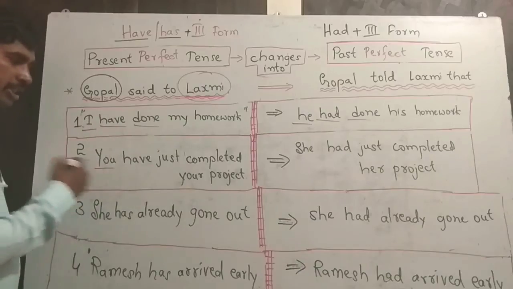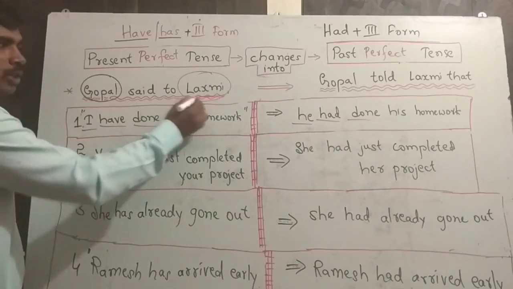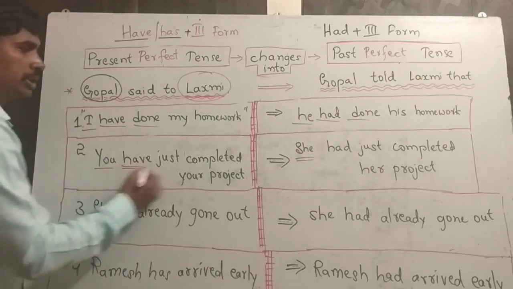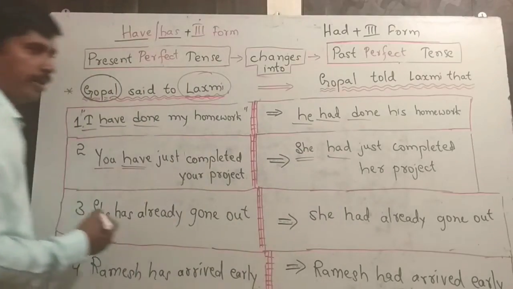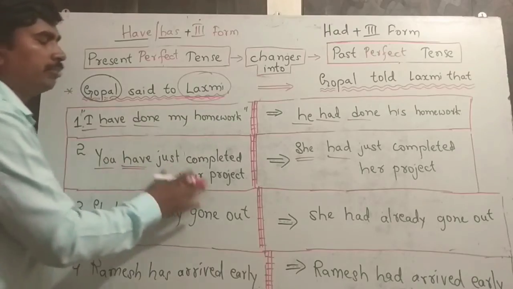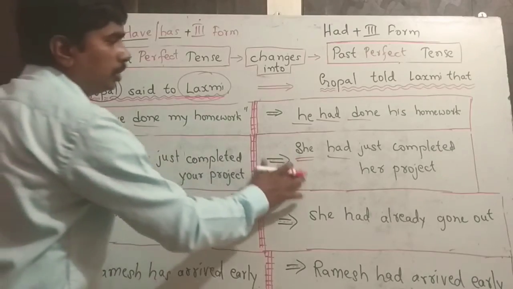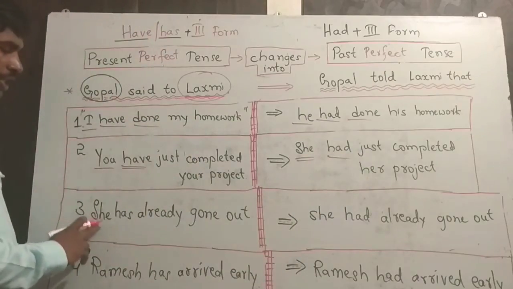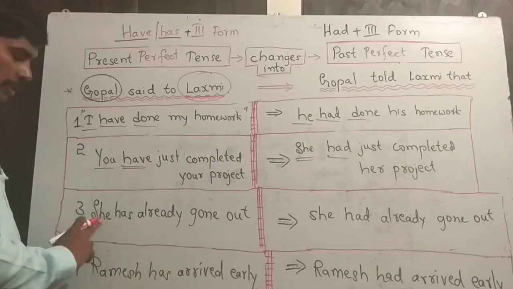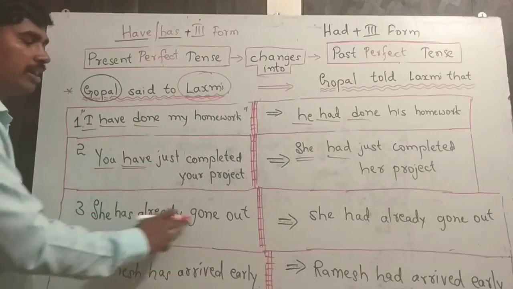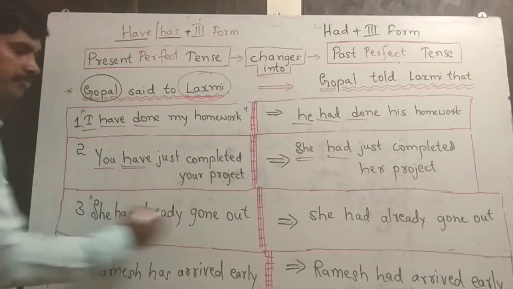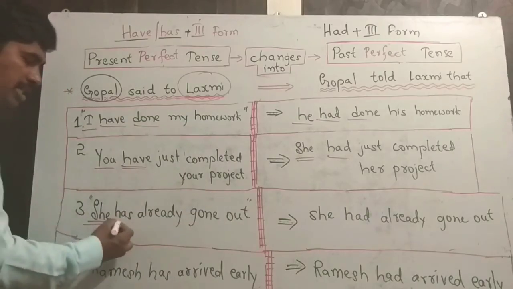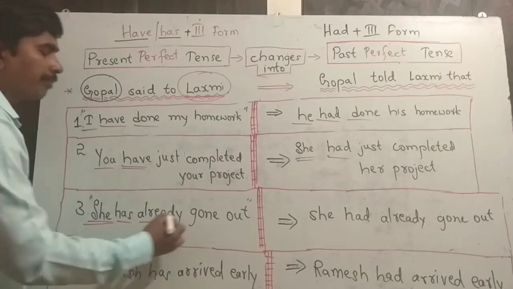You have to change these two to had, and you have to keep the third form in the same position. You need not make any changes, right? Like have done changes to had done, have completed changes to had completed, has gone changes to had gone, has arrived changes to had arrived.